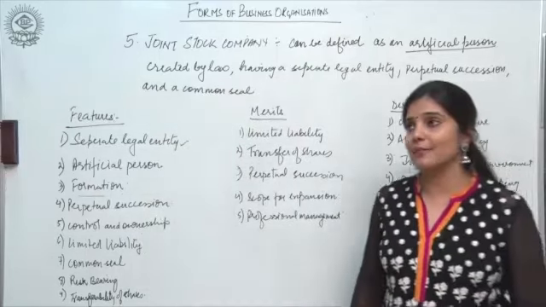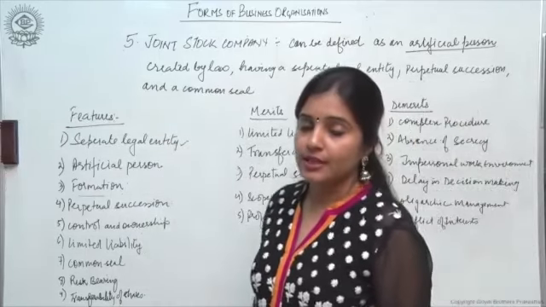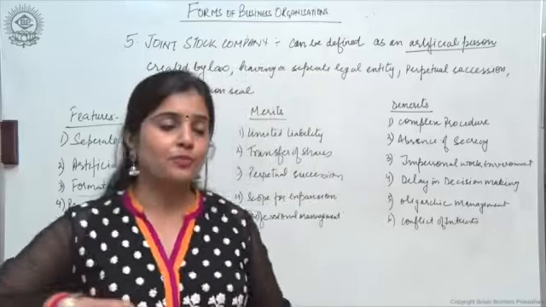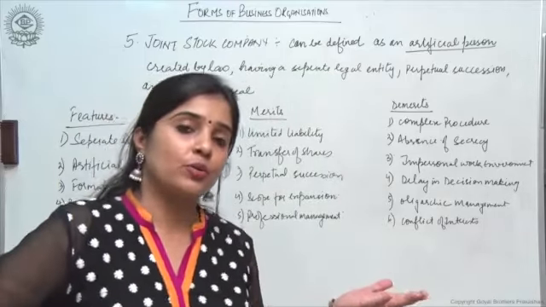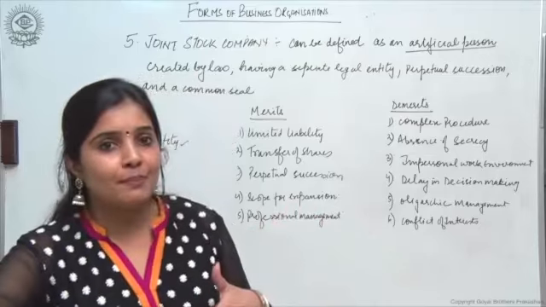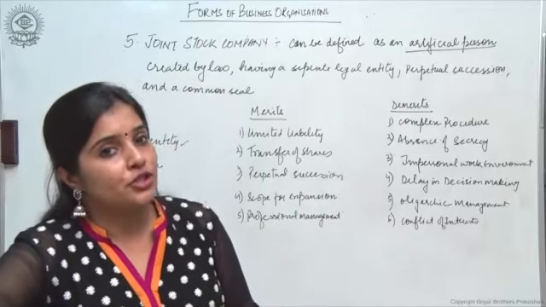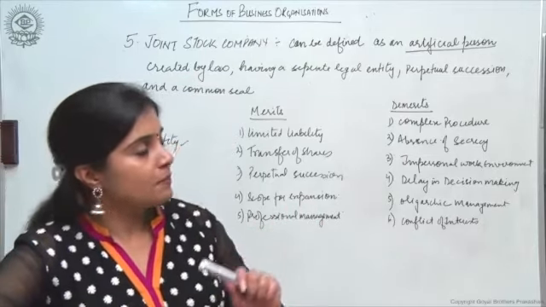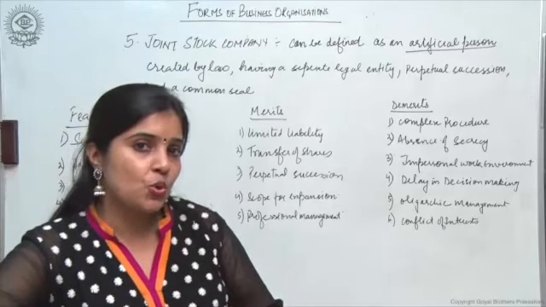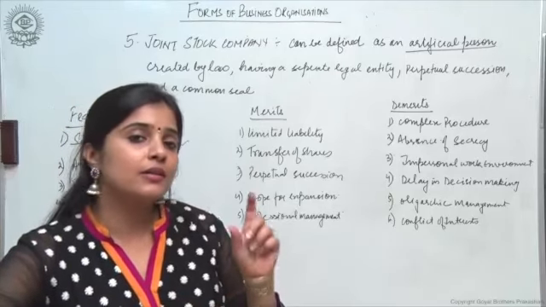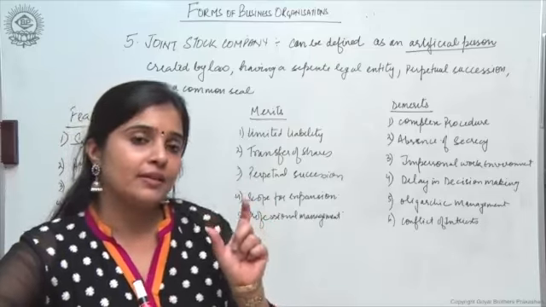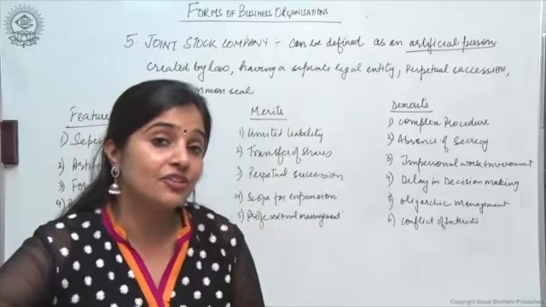Now, since there is a separation of ownership from management, owners कौन है? Shareholders, right? And who's managing the company? It is the board of directors. ठीक है? Now, the people who are managing the show, they are only going to get a fixed sum of money. They are only going to get a salary. They are all salaried employees.